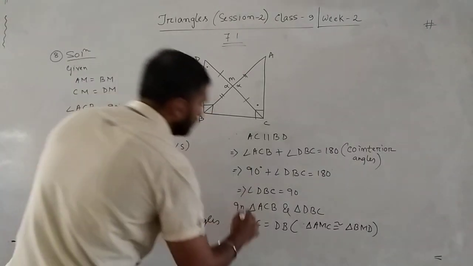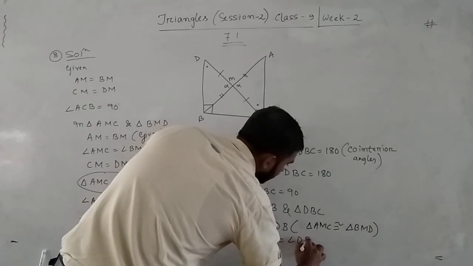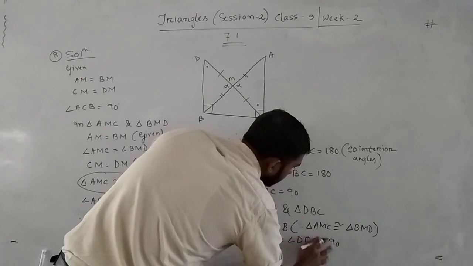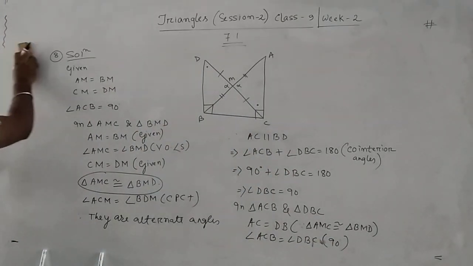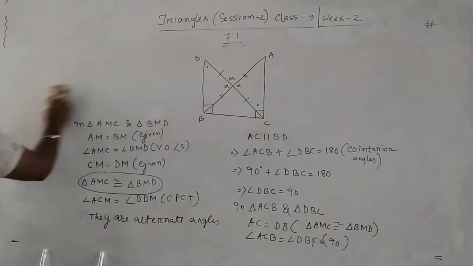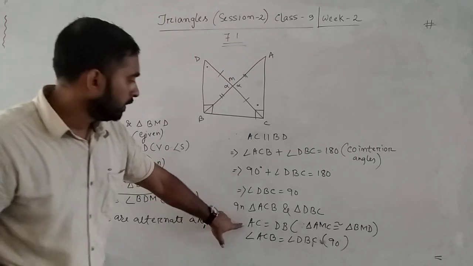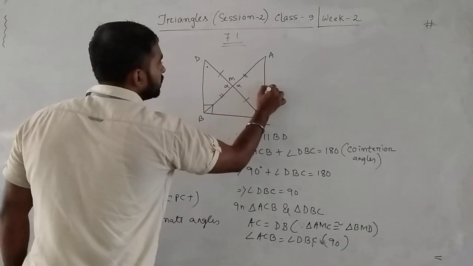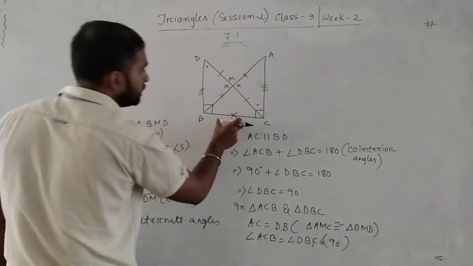Secondly, angle ACB equals angle DBC, 90 degrees. Done. So AC equals DB, angle ACB equals angle DBC. Then in both the triangles ACB and DBC, BC is common.